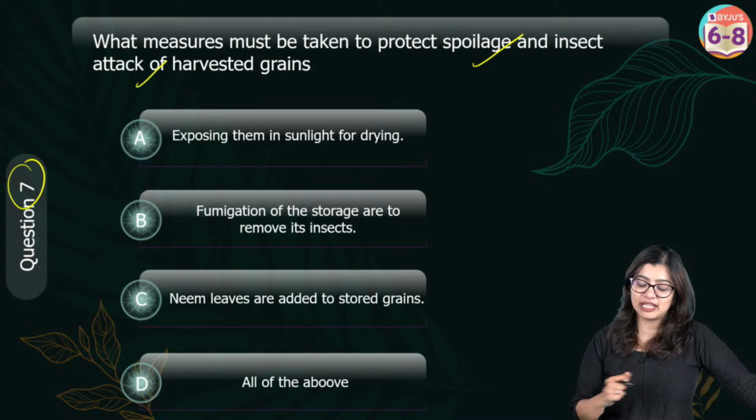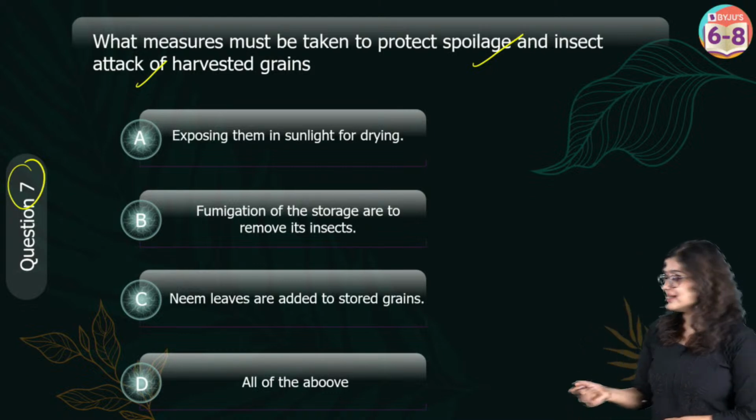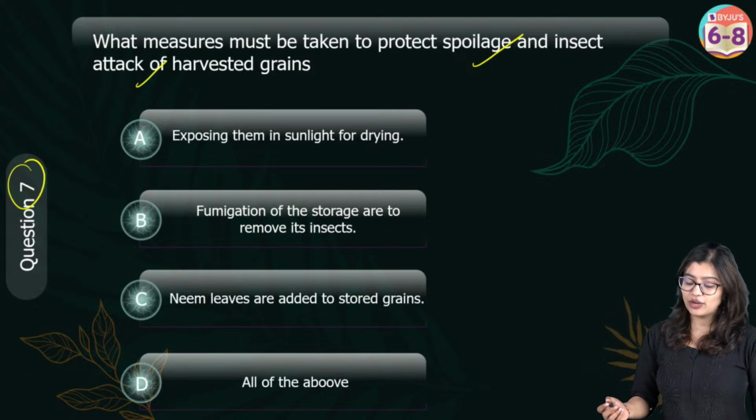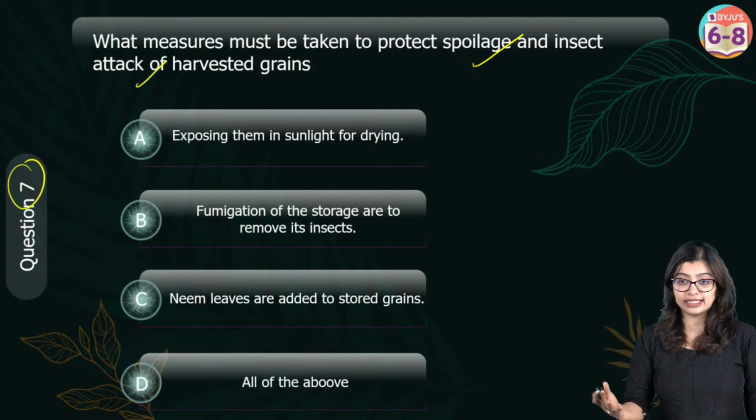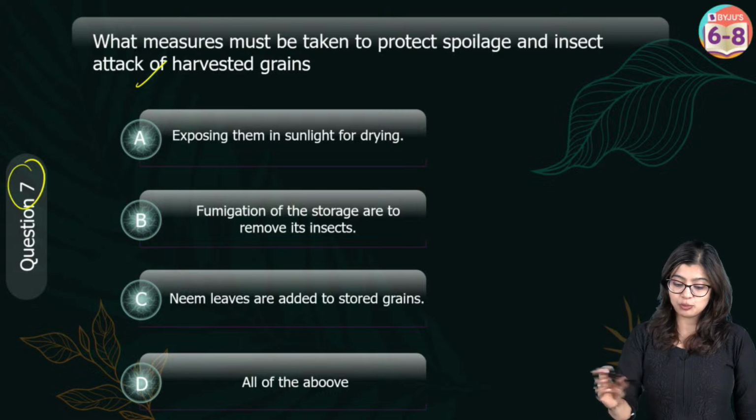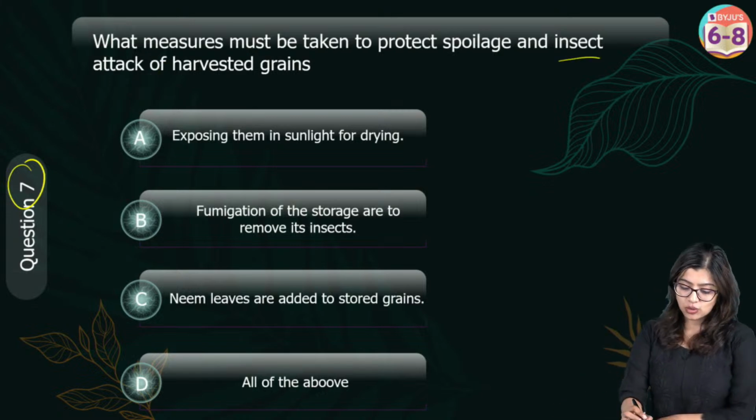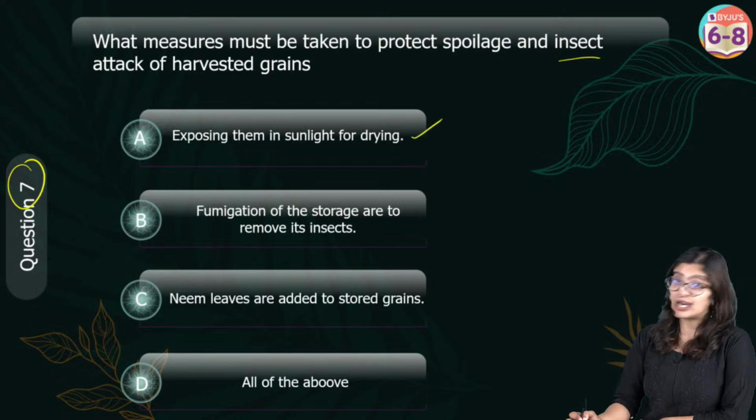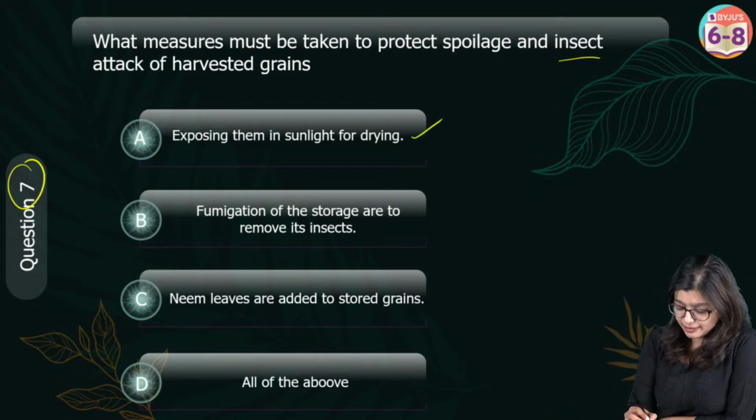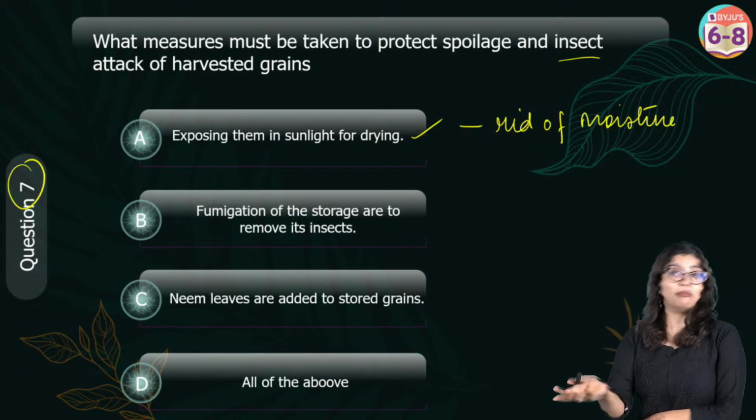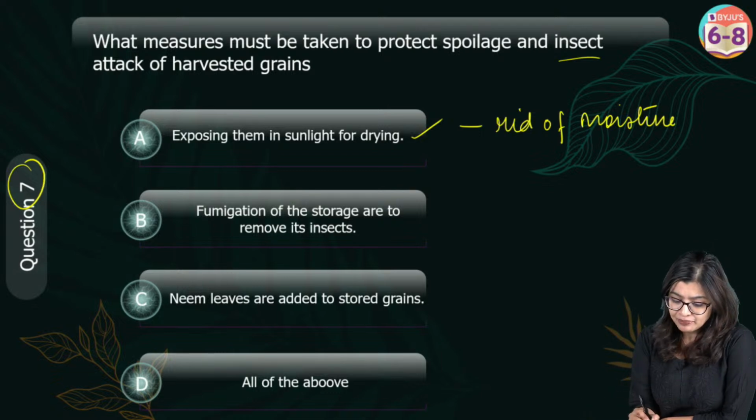Akshay, you can still give me the answer. Now what is the intent here? We're talking about what steps I can take to make sure that my harvested grains do not get spoiled or attacked by insects. What can I do? I can sun dry the grains first so that I get rid of the moisture content, so that microbes will not grow and spoil it.